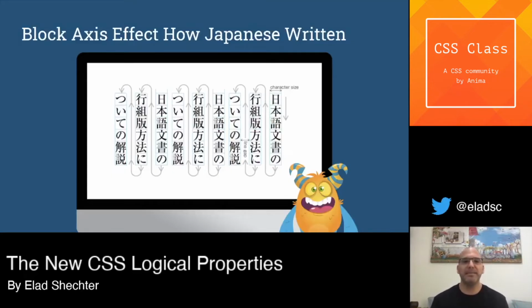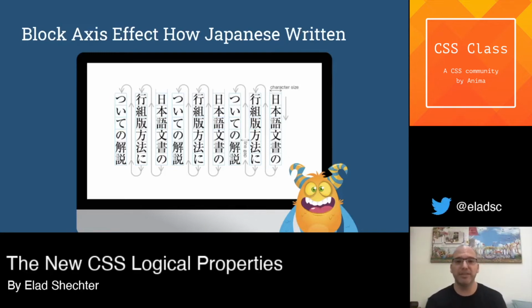But in Japanese, something very different is happening. In Japanese, it may look like the inline axis is rotated 90 degrees to the right, but don't be mistaken. In Japanese, all the website is rotated 90 degrees to the right. And it means that the header is no longer at the top, it's now on the right. The footer is very far on the left. And instead of vertical scroll, we now have a horizontal scroll.